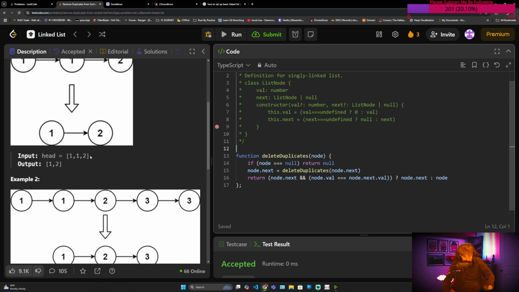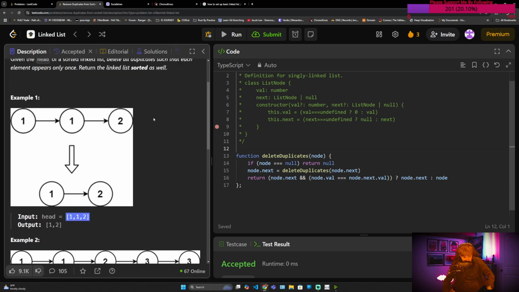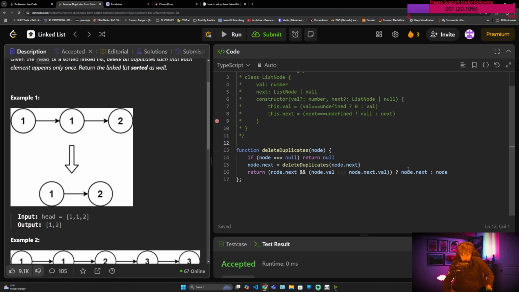So let's try to trace through it. 1, 1, 2, which is an abstraction. It's not actually an array. This is a linked list. It's just an abstracted way to look at the values. Remember, this points to this and points to this, and then this points to 2 and null, and then 2 points to null. So they're all essentially objects pointing to each other. All right. Here comes the fun part.